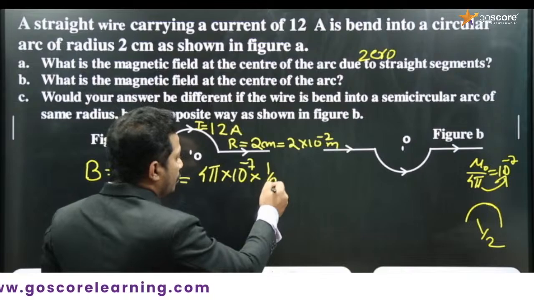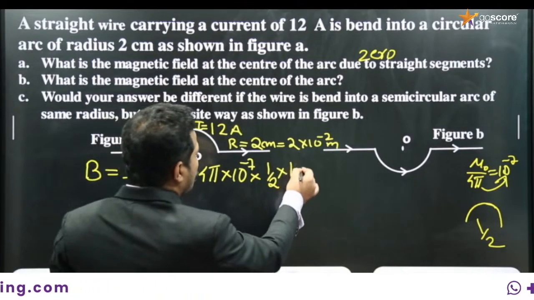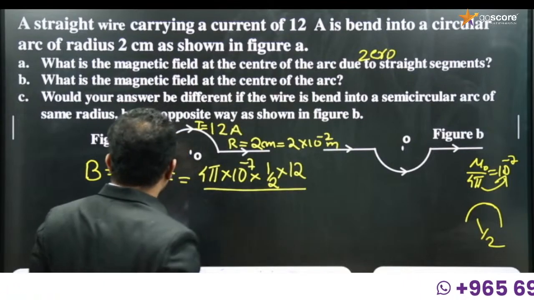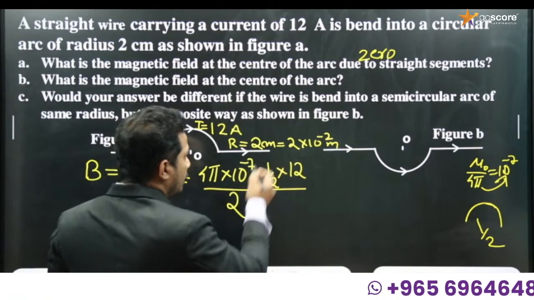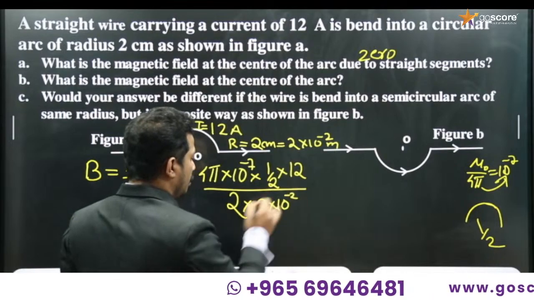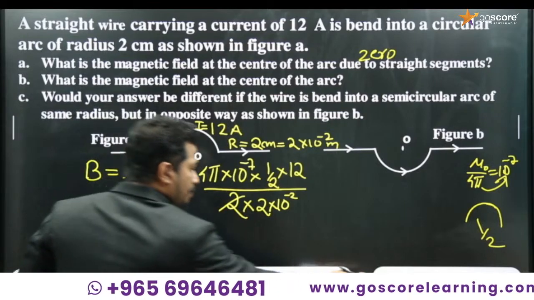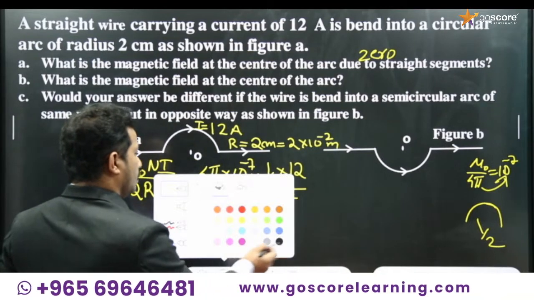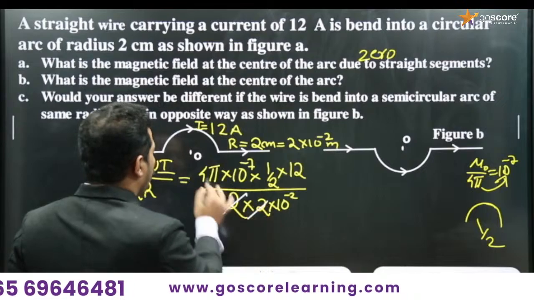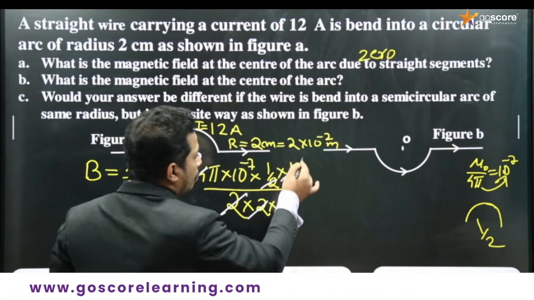So half into I, which is given as 12 ampere, divided by 2R, where 2R is given as 2 into 10 to the power minus 2. It's a simple question, only mathematical solution is needed. 2 into 2, 4 cancelled. 1 by 2 into 12 means 6.